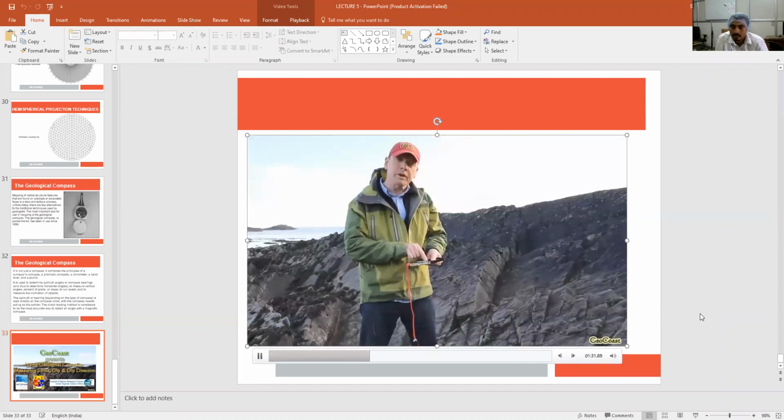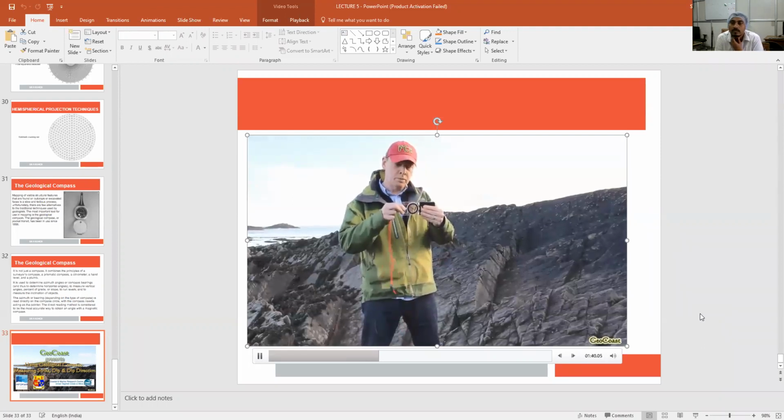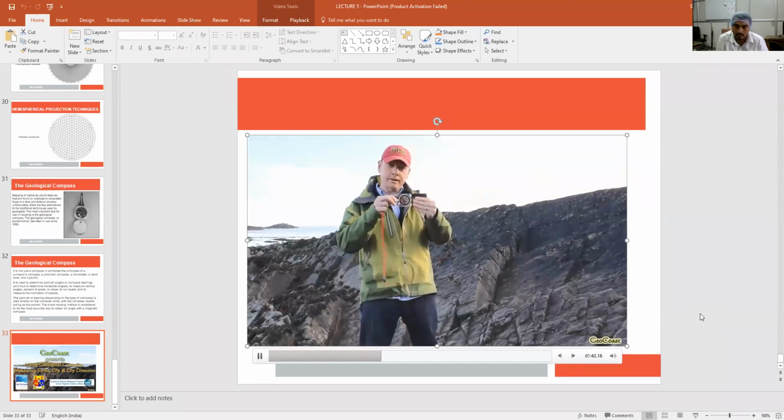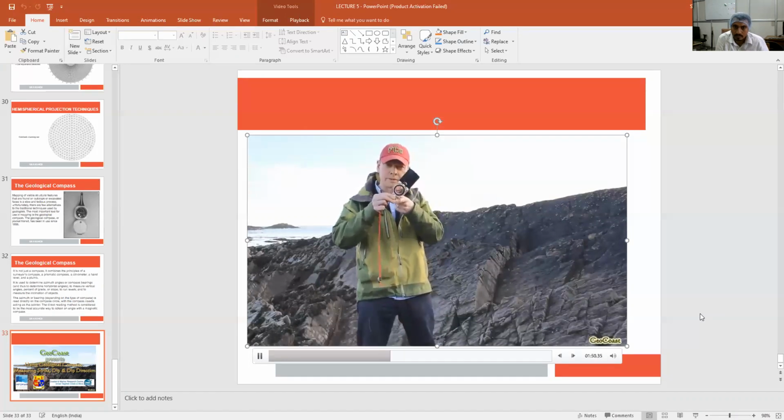So we set up the compass clinometer in its correct orientation, set it east-west, and we hold the compass clinometer vertically like that when we're using the clinometer. You'll notice there's a needle, a little black diamond-shaped needle. That's going to measure off the inclination of the base of the compass. That's what we're going to use to measure the amount of dip.